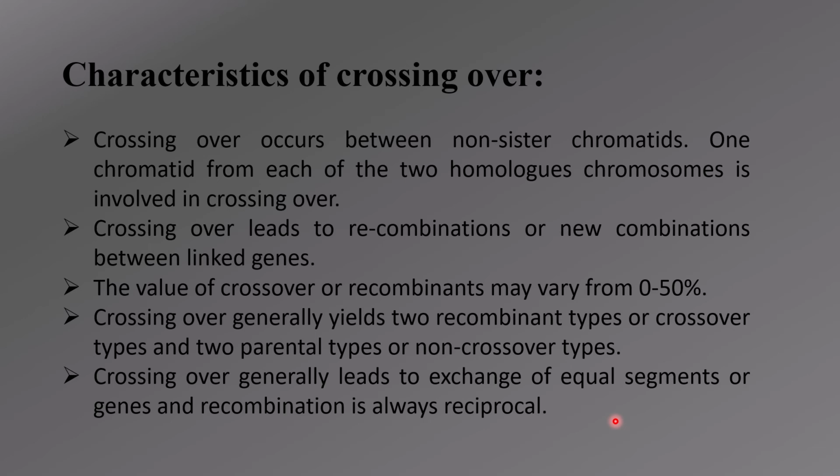That is because of the crossing over happening between the linked genes of the paternal and the maternal chromosomes. Here the chromosomes exchange equal segments, and whenever crossing over happens, an equal number of genes are exchanged between the two non-sister chromatids, and the recombination is always reciprocal.